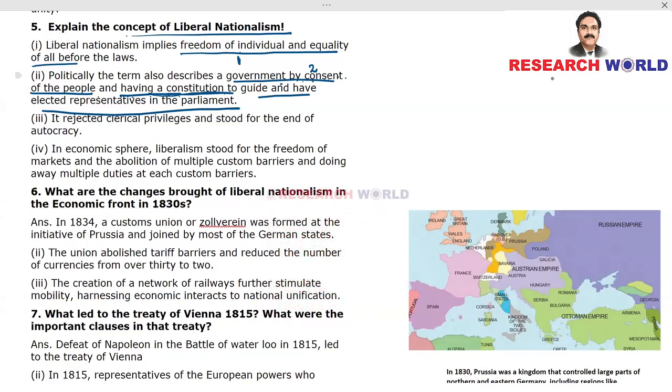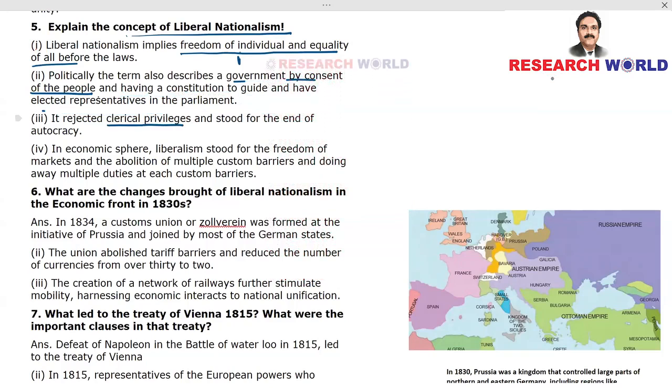The country should be governed by a constitution to guide, and have elected representatives in the parliament. Actually, this is what we said, government by consent of the people, because people will elect their representatives in the parliament, and some of these representatives will form the government. All right, fine. Now, it rejected clerical privileges and stood for the end of autocracy.